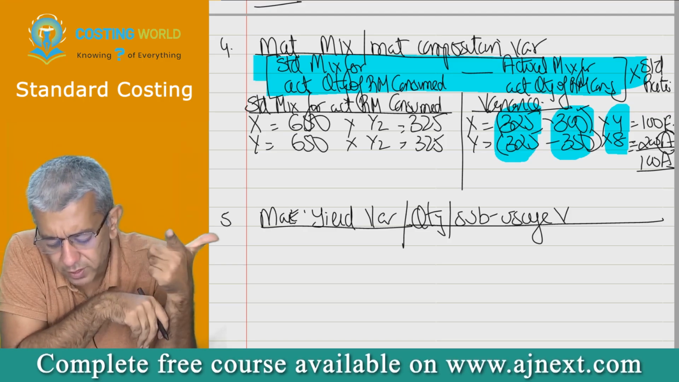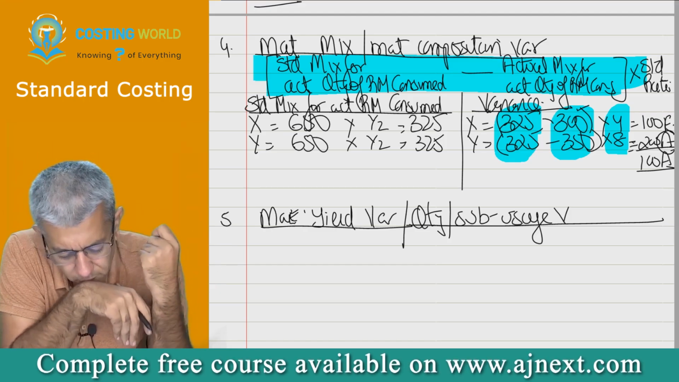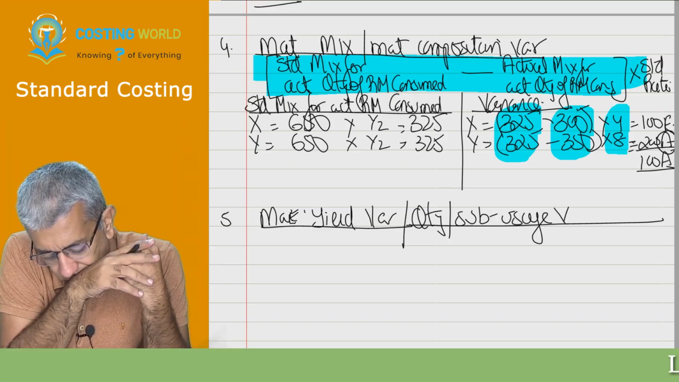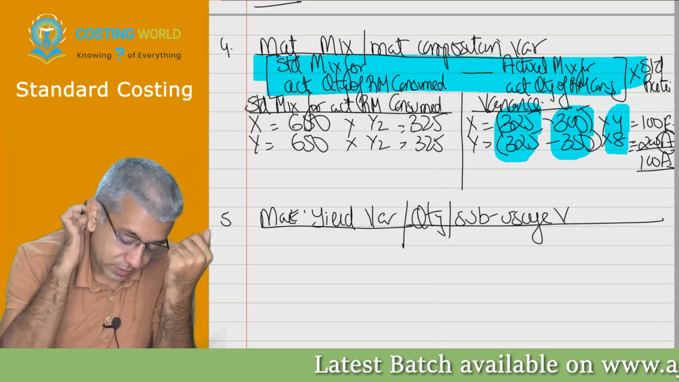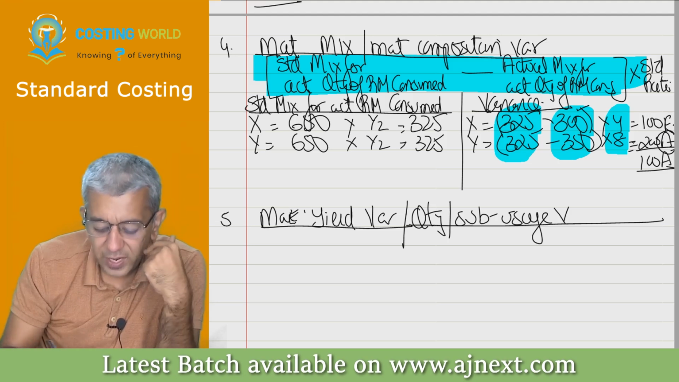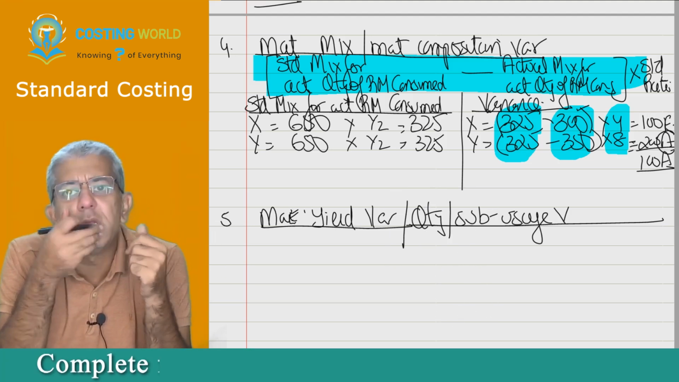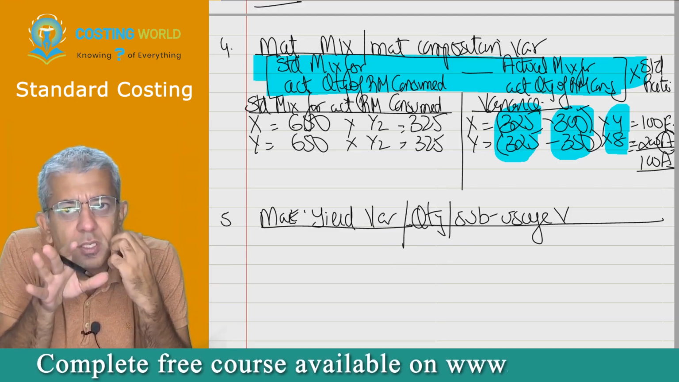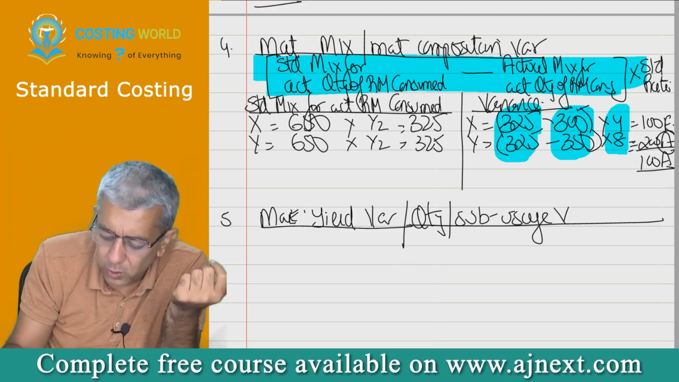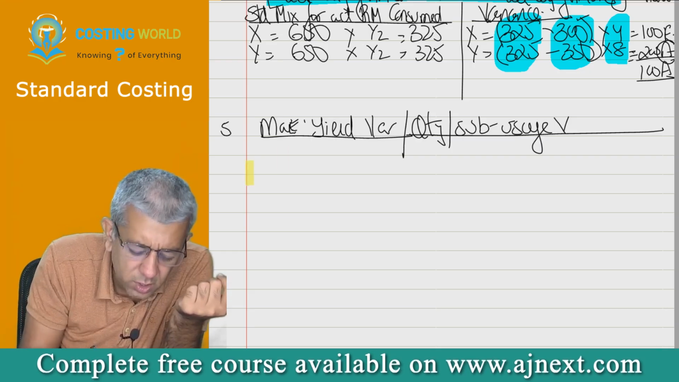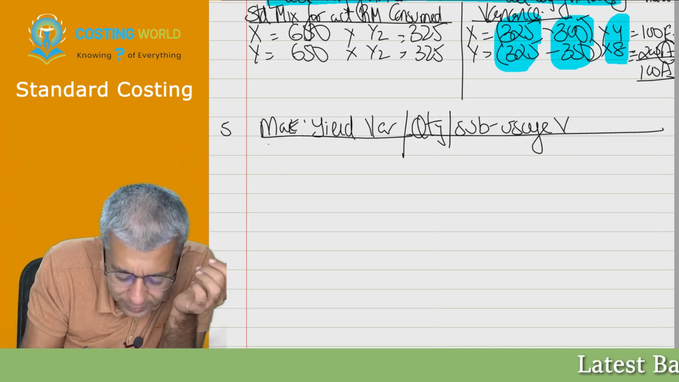Yield variance, quantity variance, sub-usage variance. Now see, this variance will only speak about his efficiency, nothing else. Okay, so let's only start talking of that. You leave two lines. Don't leave two lines. That I'll tell you all why.